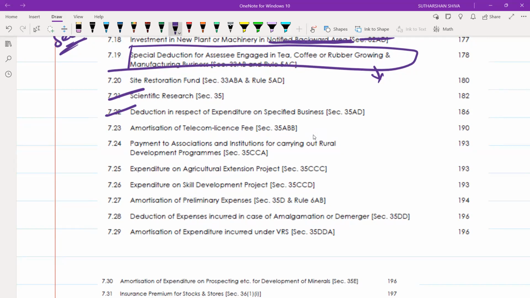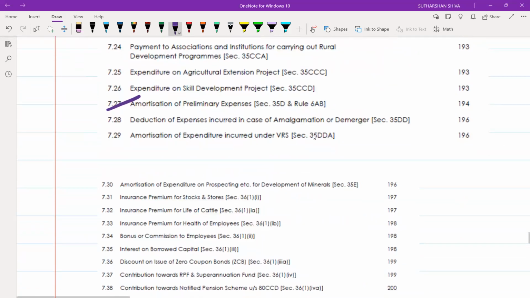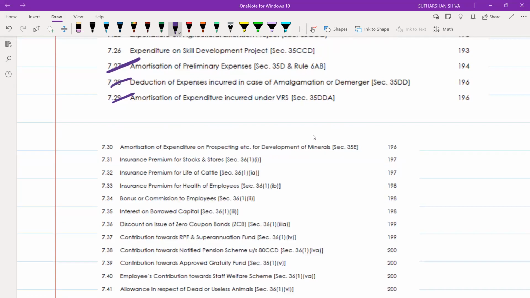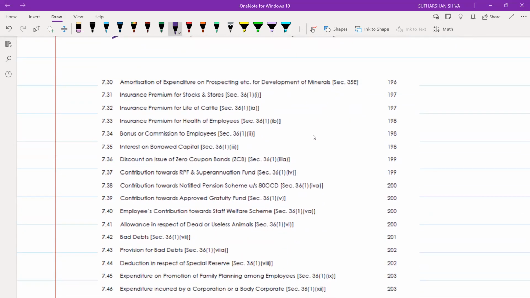Then 35D, that is regarding preliminary expenses. Amalgamation 35DD. I could not specifically tell which part of MCQs will come in PGBP.